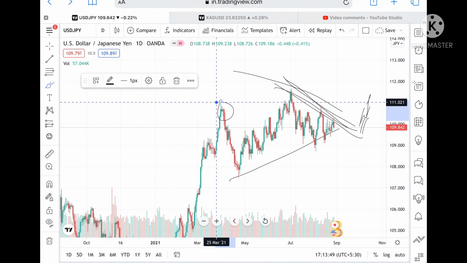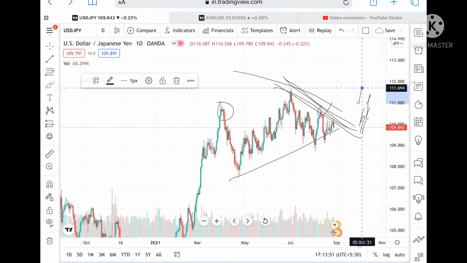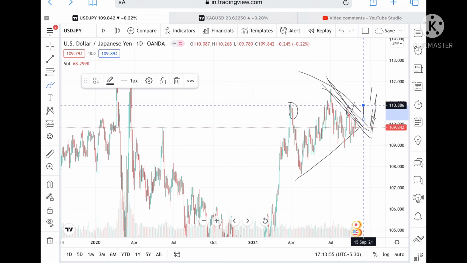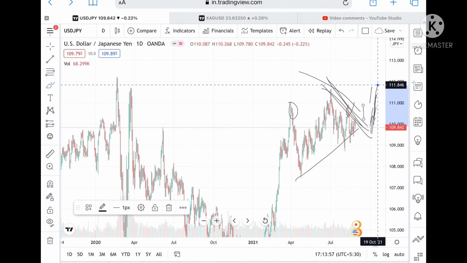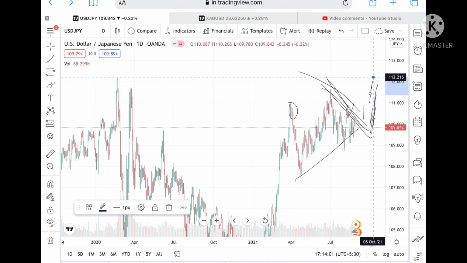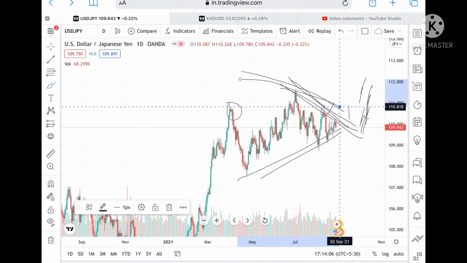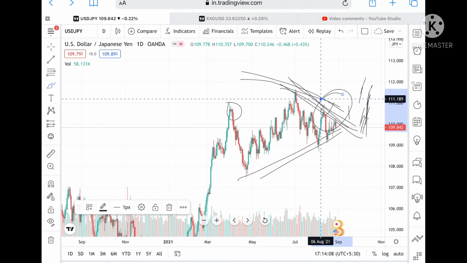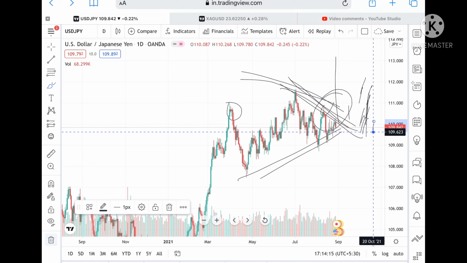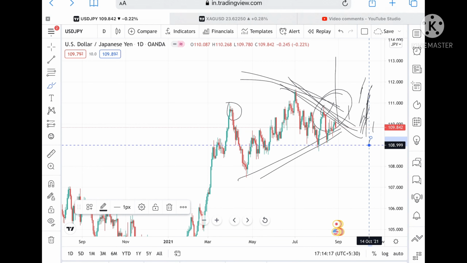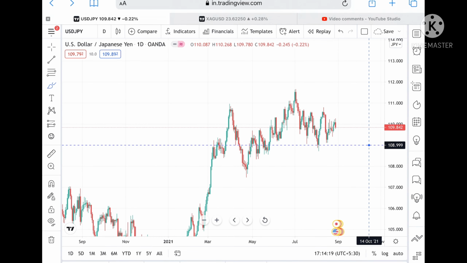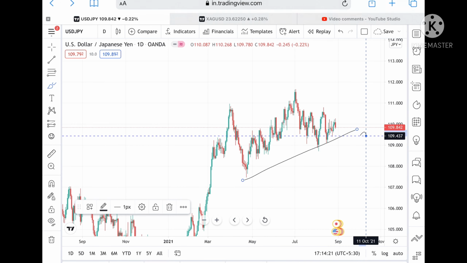This level is already tested twice, so chances are high that it can touch a level of 111.694, and from there it can go further high and touch a level of 111.745, and then we can see a level of 112.216. Because this narrow pattern is forming, suppose this narrow pattern breaks downside and crosses a level of